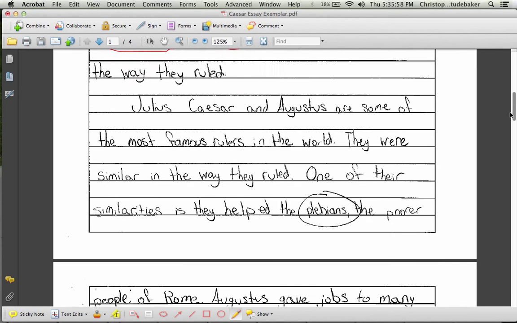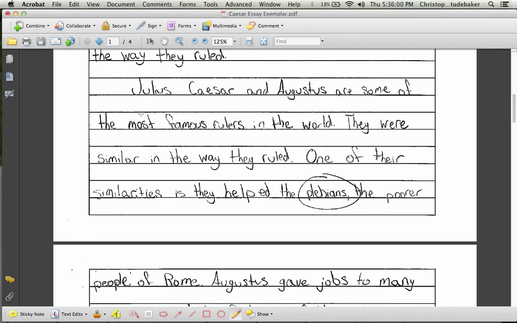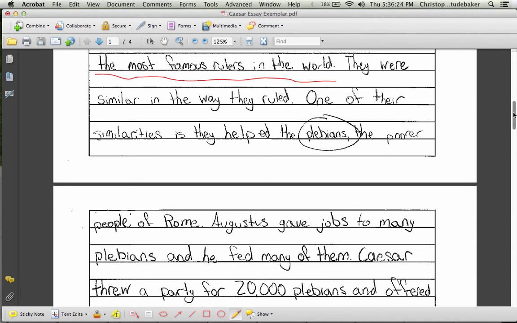First paragraph, what is pretty interesting about this essay is that the author doesn't start off with the topic sentence, and it works out very well. The author mentions the two subjects, Caesar and Augustus, and again emphasizes that they were famous rulers. Then this topic sentence follows. They were similar in the way they ruled. One of their similarities is they helped the plebeians. Okay, so mentions it. What's next?